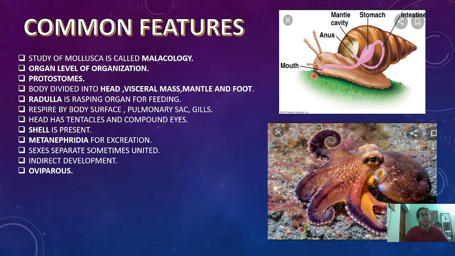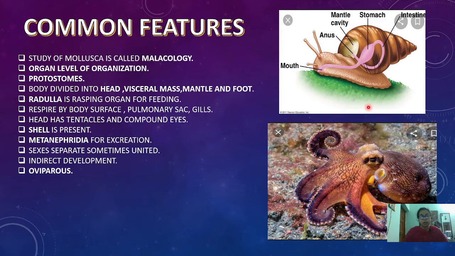The excretion takes place by metanephridia. From the start, I have been showing that invertebrates have protonephridia, then mesonephridia, and then metanephridia excretion, that is, an advanced form of excretion is seen. The sexes are separate. Indirect development is seen, that is, a larval form will be seen here, and what the larval forms are we will discuss in the next slides. They are oviparous, that is, they lay eggs which give rise to the young ones.